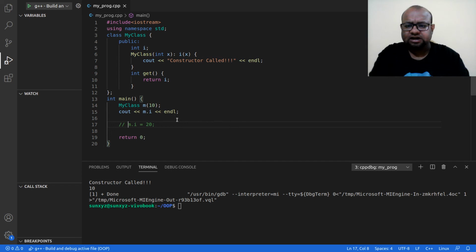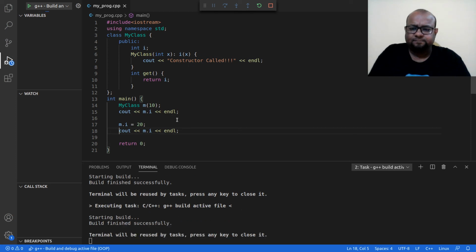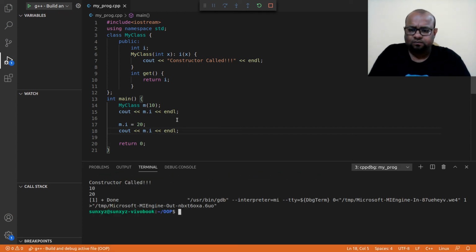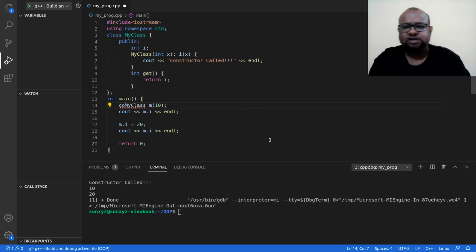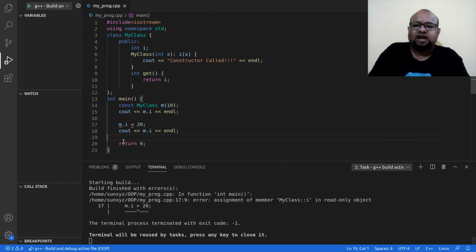Now let me try to update I. I is no longer a constant. So now if I call this, okay, I have updated the value of I, it is no longer constant. Now let me do one thing. Let me make this object a constant. Now that I have made the object a constant, I can no longer update I. Although I is no longer constant, the object itself is constant, therefore I can no longer change anything in this object.